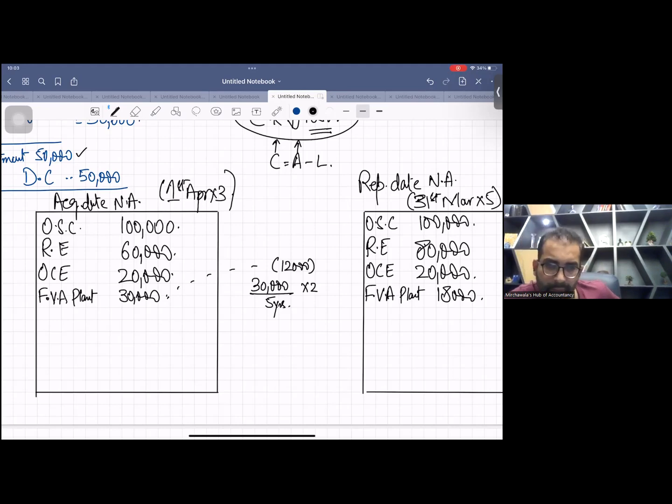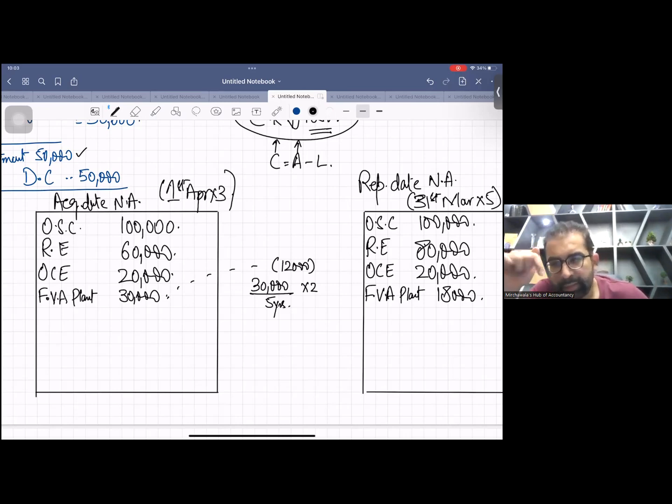Okay. Now listen. The next thing is deferred tax on fair value adjustment. Don't take tension of this adjustment. Do it in a relaxed way. I taught you this in SVR. Just use your brain.